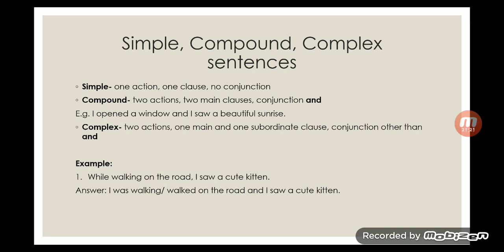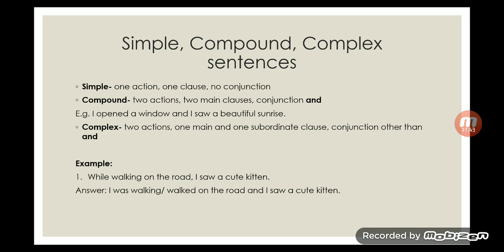And there is an addition that is added in the beginning, while walking on the road, comma. But if I remove the next part and if I simply say while walking on the road, is it complete in itself? No. While walking on the road, then what?